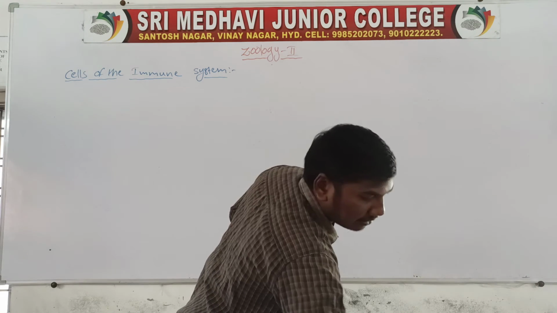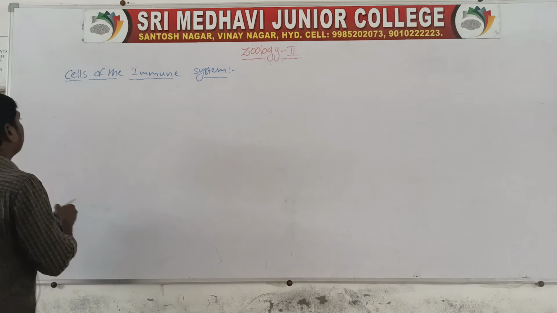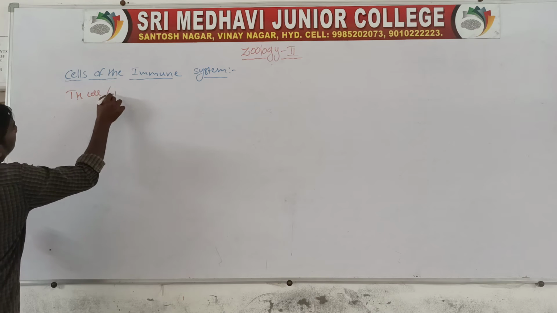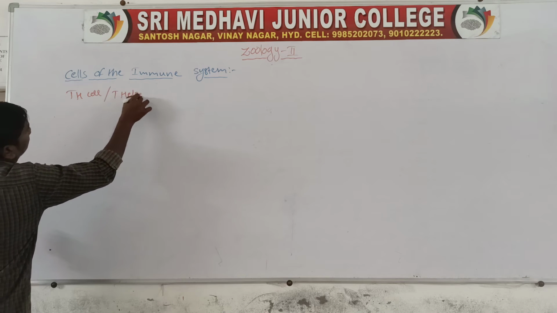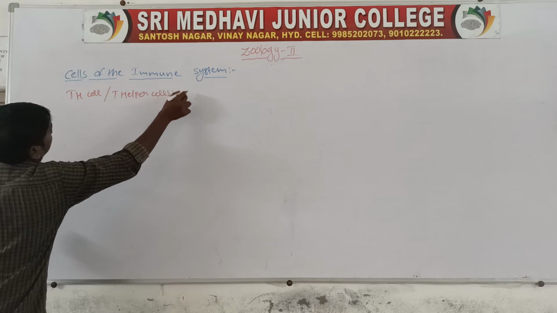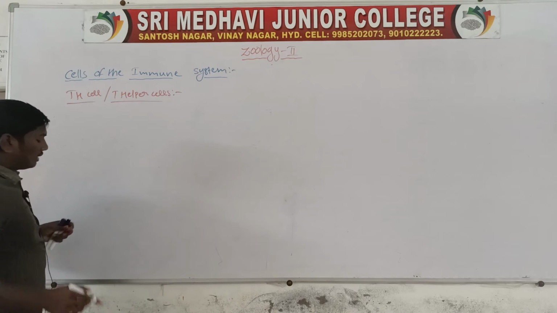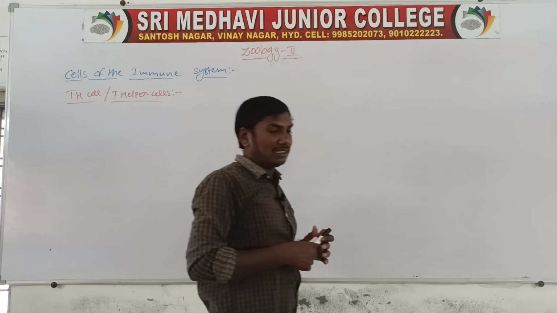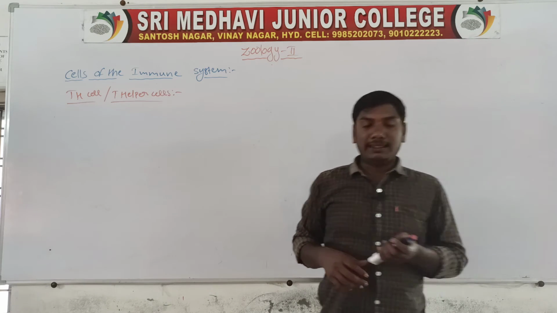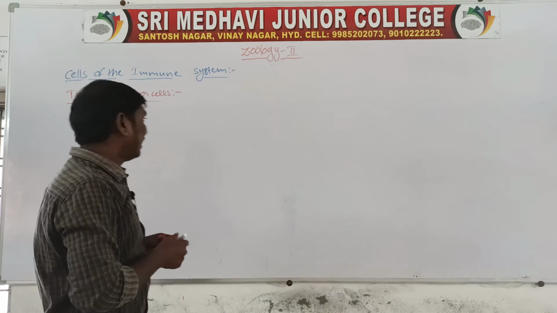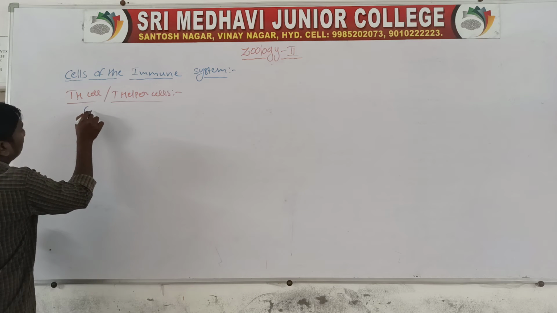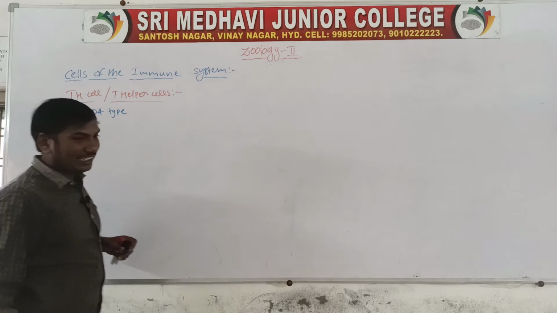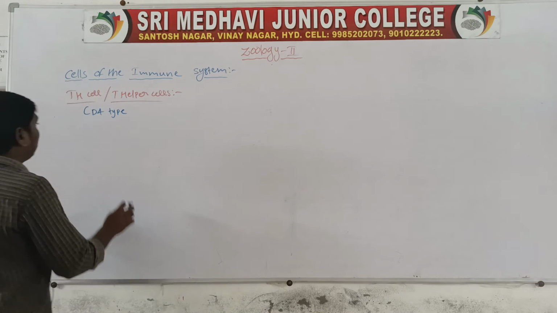Next one, TH cells. TH cells are also called T helper cells. These T helper cells are the CD4 type.